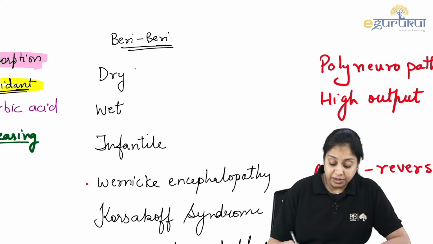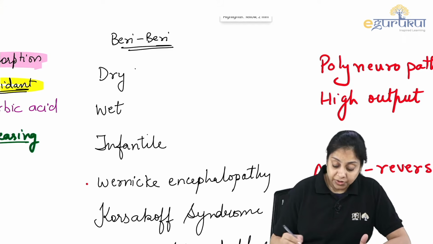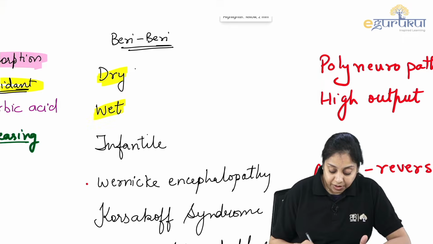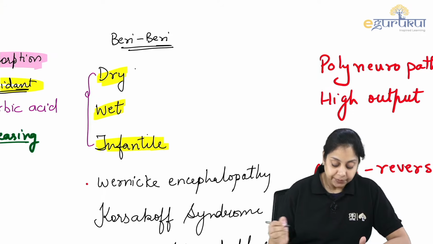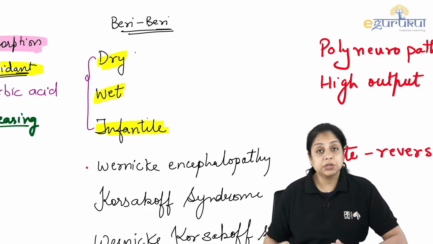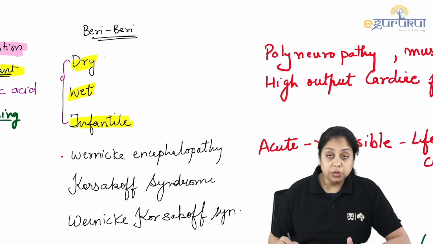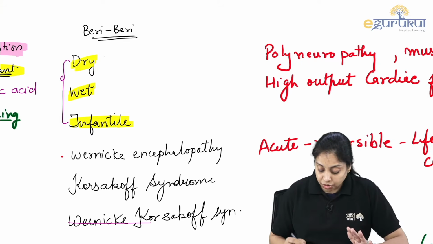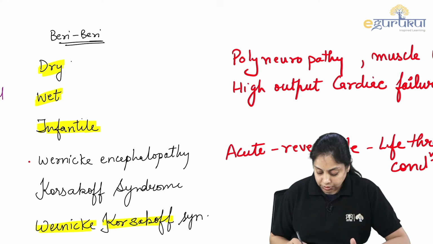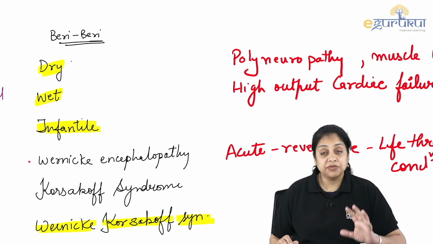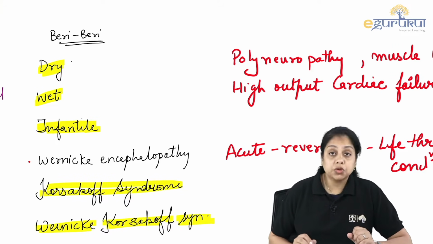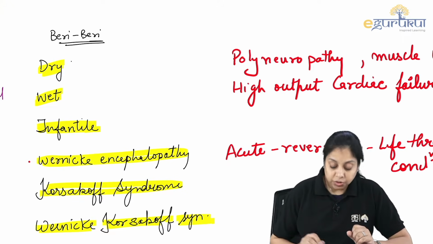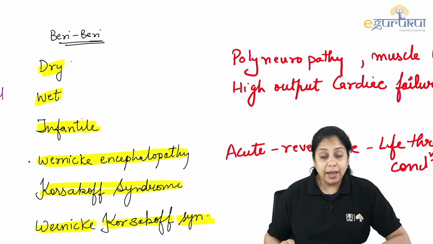There are 3 kinds of beriberi. What are those kinds? First one is the dry beriberi, then wet beriberi, and then infantile beriberi. These 3 are your beriberis. And then there are neurological problems associated with the thiamine also. Sometimes they just say the Wernicke-Korsakoff syndrome. Wernicke-Korsakoff syndrome, right? Which has, the patient will be presented with the Korsakoff syndrome issues and also the Wernicke encephalopathy, right?